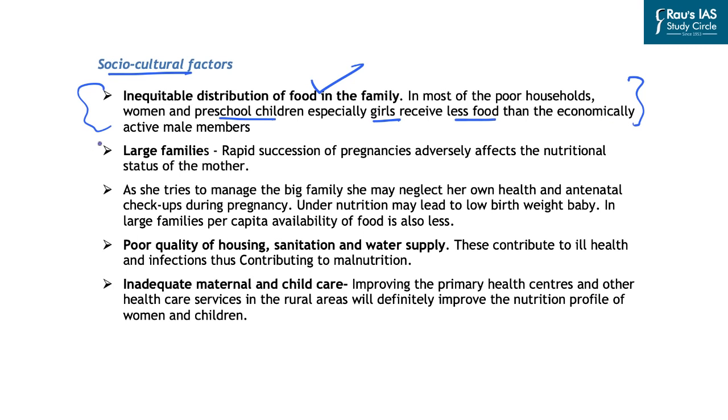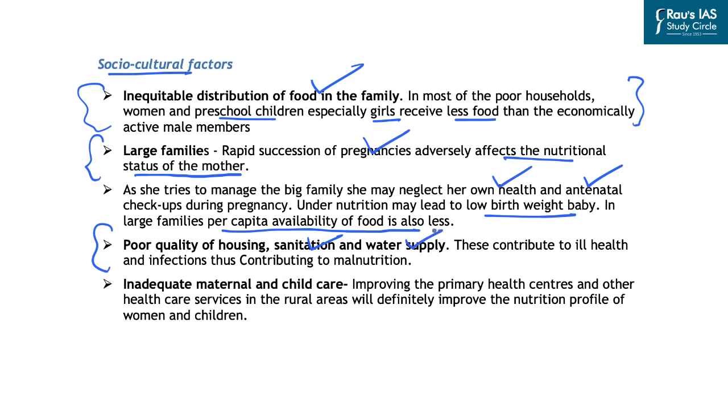Further, in families which are large and where there is rapid succession of pregnancies, it adversely affects the nutritional status of mother, and associated with the nutritional status of mother is the nutritional status of children. A particular problem in big families is that women try to focus more on managing the big family, and in this context she may neglect her own health and antenatal checkups during pregnancy, and undernutrition may lead to low birth weight, and in large families per capita availability of food is also less.